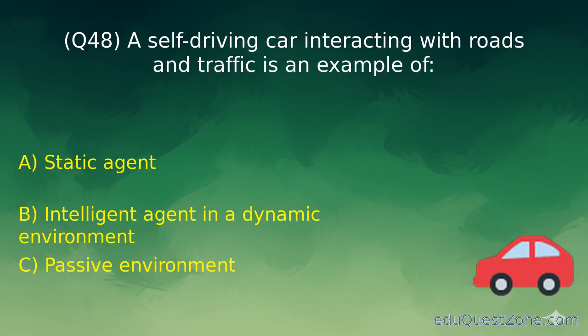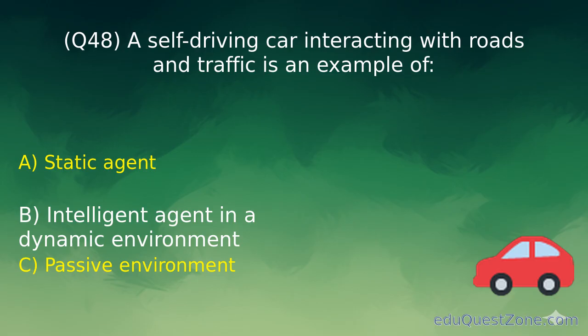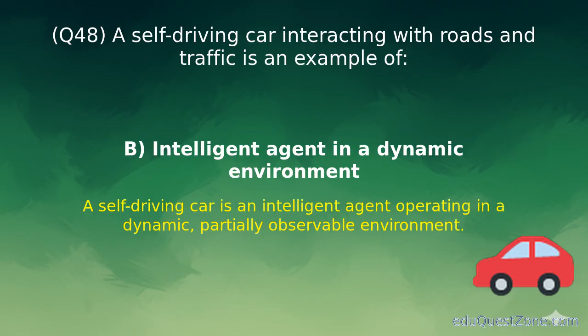Question 48. A self-driving car interacting with roads and traffic is an example of. Option B. Intelligent agent in a dynamic environment. A self-driving car is an intelligent agent in a dynamic environment.